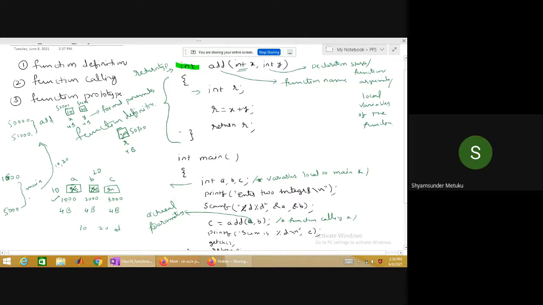Yes, sir. So 50,300, 50,000, 50,200, all these three memories are related to the address range of this one or the address range of this one. You tell me, first one or second one? X, Y and R are related to which address range? First one or second one?